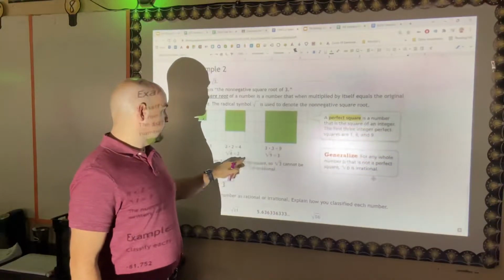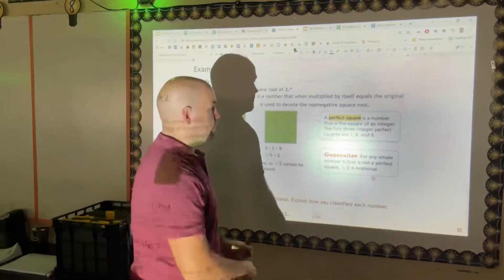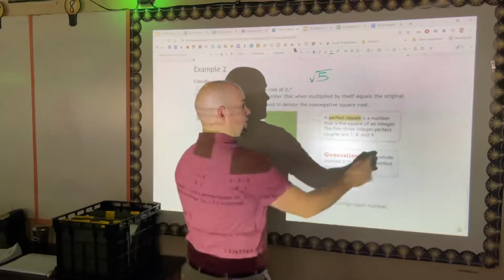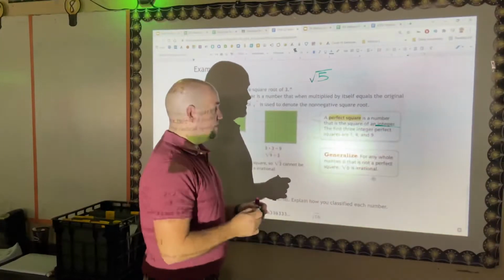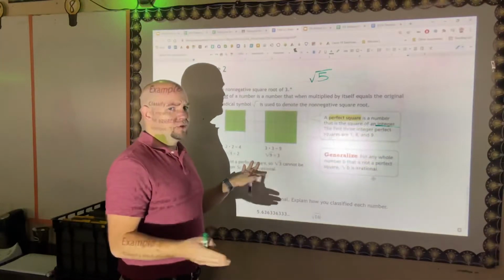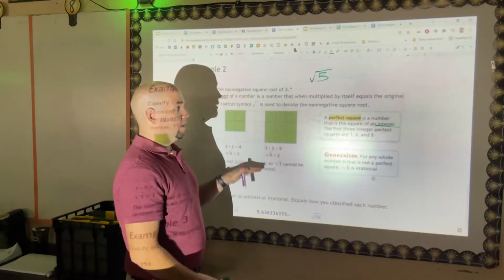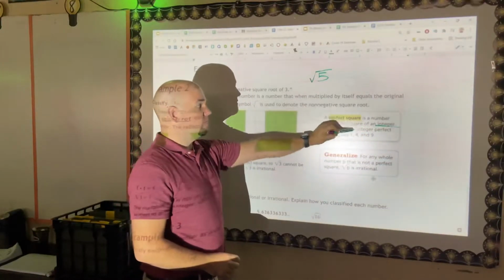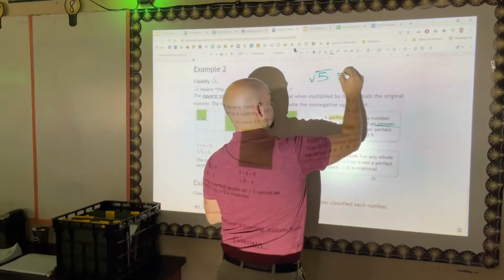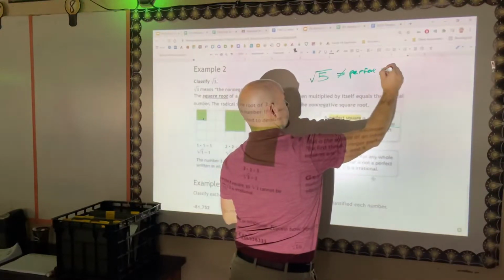If I tried to think of something between 4 and 9, what's between them? 5. The square root of 5 does not equal an integer, because it's between 2 and 3, somewhere like 2.2 and on. It'd be an irrational number. So 5 is not a perfect square.